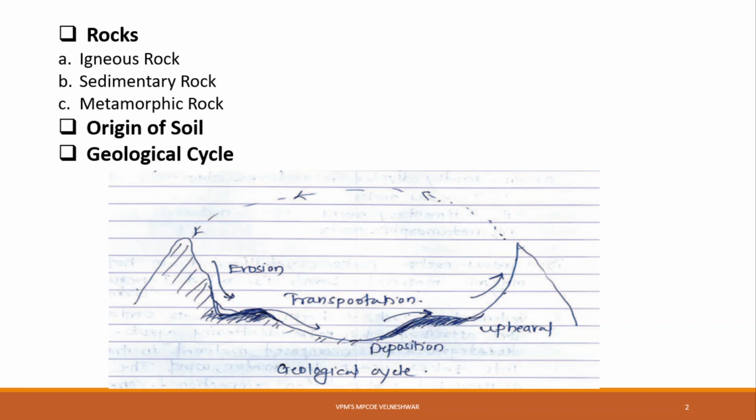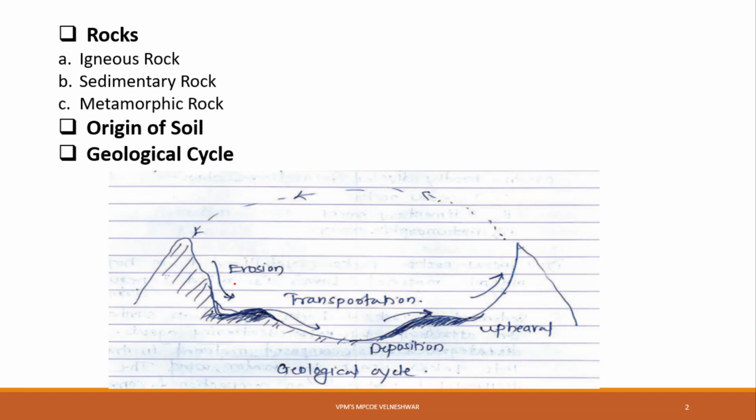Now we'll see the geological cycle. Now what is meant by geological cycle? See here the diagram of geological cycle. Now there are four stages. First one is erosion, then transportation, then deposition and upheaval formation. Erosion, transportation, deposition and upheaval formation. Now the erosion means what? It is the weathering component. Erosion means it is weathering component.